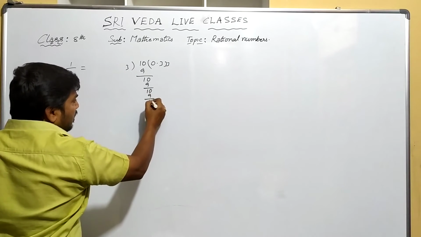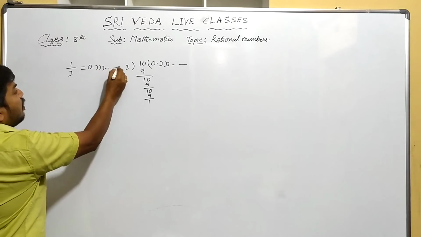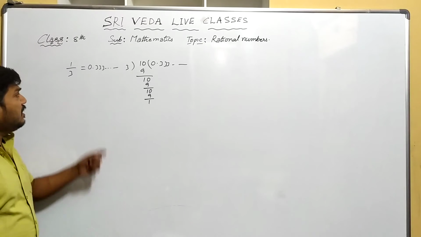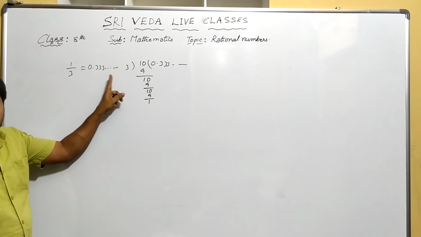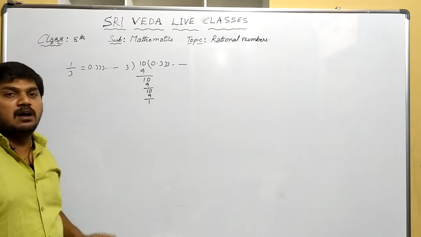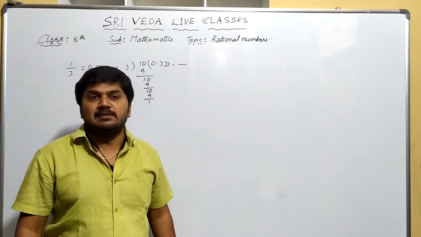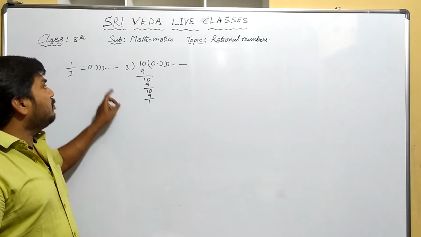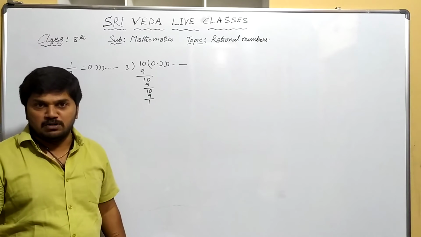It will continue, so 0.333 and so on. So you see that though it is a number, the decimal part does not end. These types of decimals are called non-terminating repeating decimals. That's why non-terminating repeating decimals are also called rational numbers.